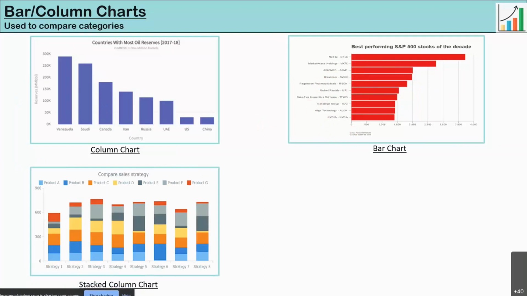Another type of representation is called a stacked column chart. Here we are comparing categories against categories. For example, say you have a number of sales strategies for a number of products. As you can see, against the measure of sales, we are measuring what strategy works best for what product. As you can see for product G, the first strategy works best. And you can derive insight by looking, for example, at product B, where strategy 6 works best. So this is how you can